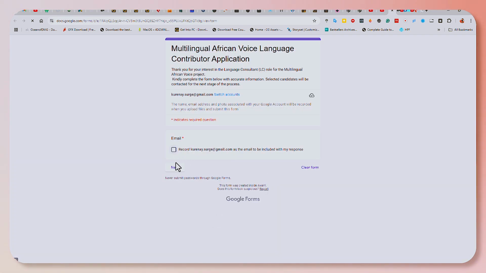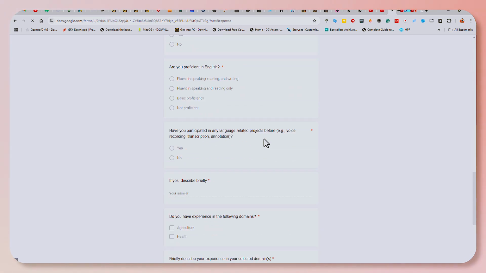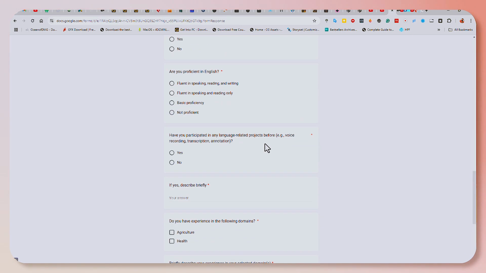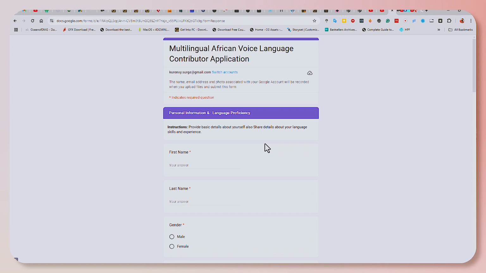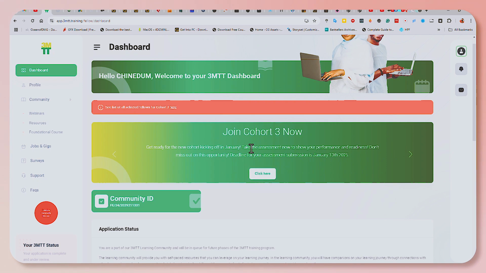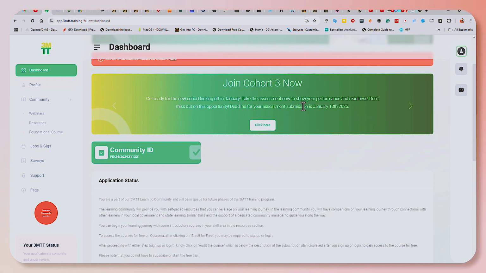So once you fill out this form, they are going to give you a series of things to do. You fill out everything, and then when you click on next, it's going to ask you to do a little bit of translation exercise. Once you are done with that, you are good to go. So, back to the dashboard. Once you are here, all you have to do is join Cohort 3 now.